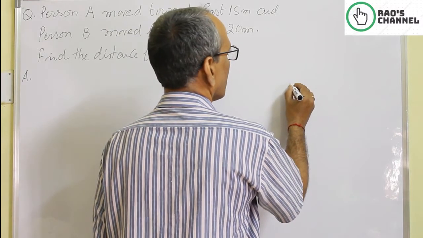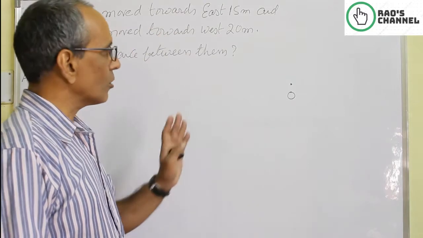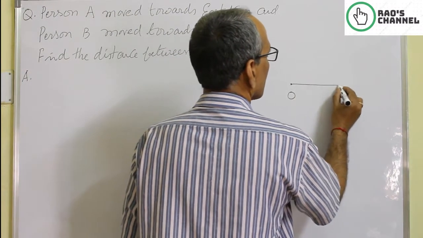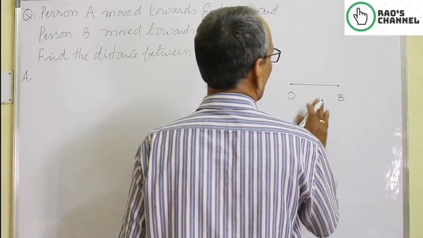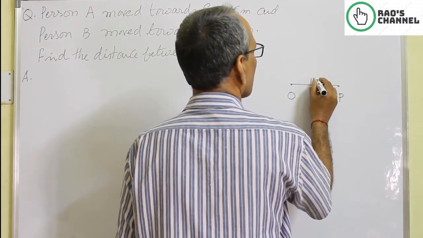Suppose, imagine the point O is the initial point, the starting point. A moves towards east, how long? 15 meters. So he reached point P, that is 15 meters.